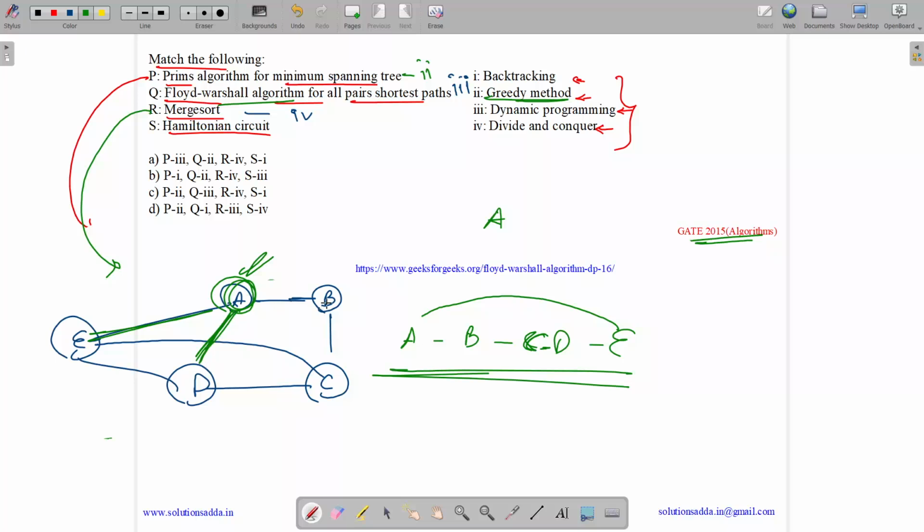We go to any of its adjacent. Let us suppose we go to D. Then any of its adjacent. Let us suppose we go to E. Then any of its adjacent. Let us suppose C. Okay.